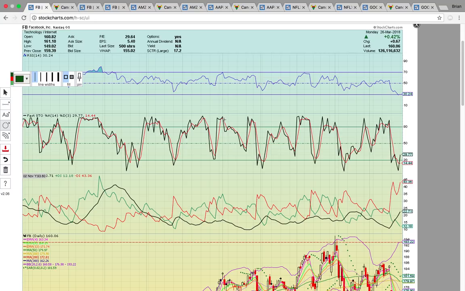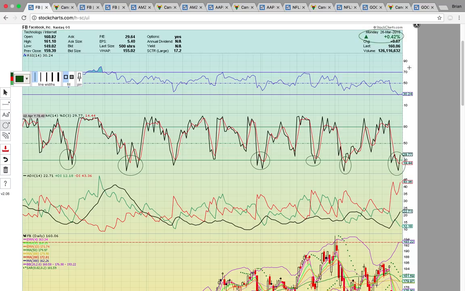Okay, so congrats to everybody that caught the bounce video from last night. I put out the video showing that the charts were setting up for a potential bounce. The close below 20 on Fasto was a signal that this was a very oversold condition and right for a technical bounce. And so first up, we're going to look at Facebook, and you can see here it closed